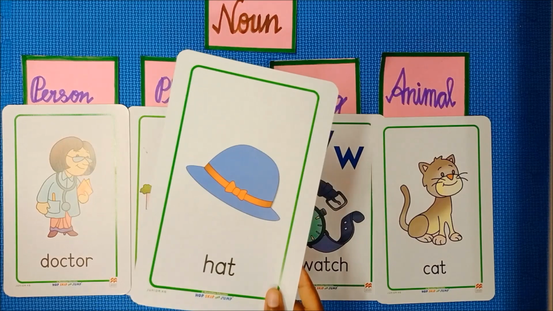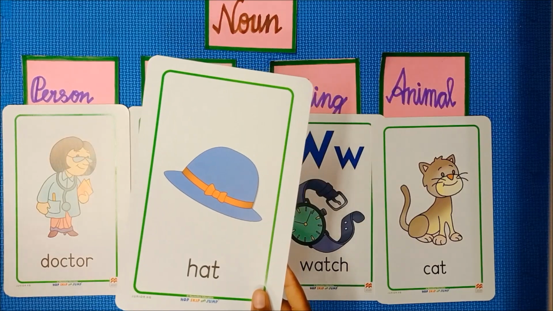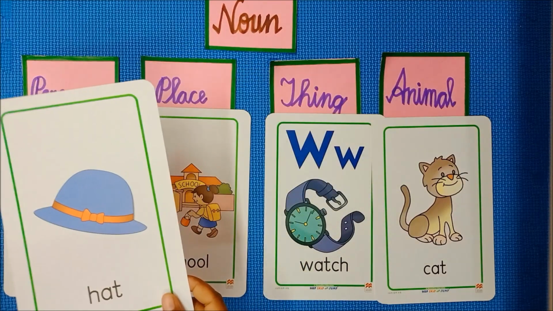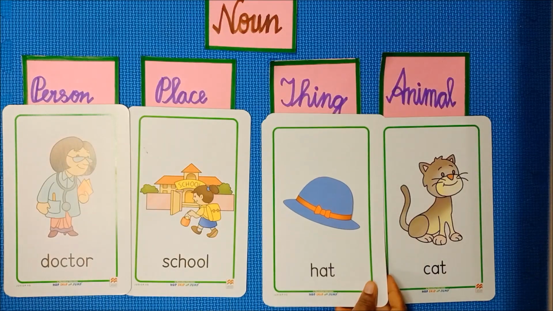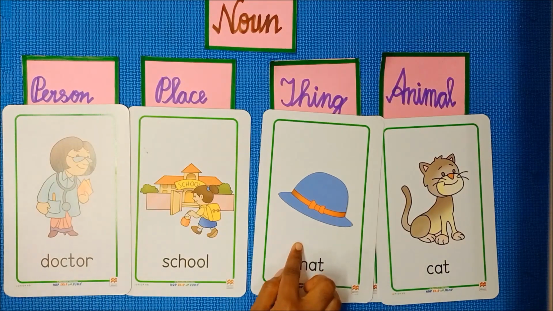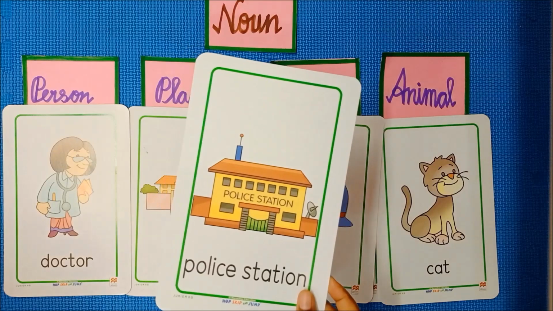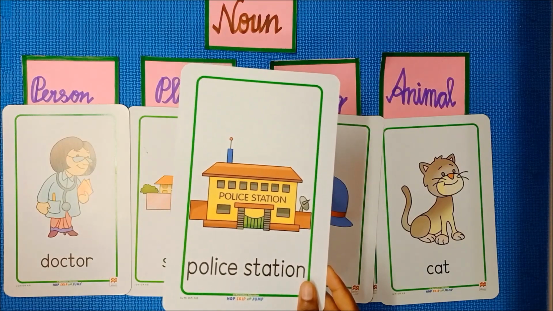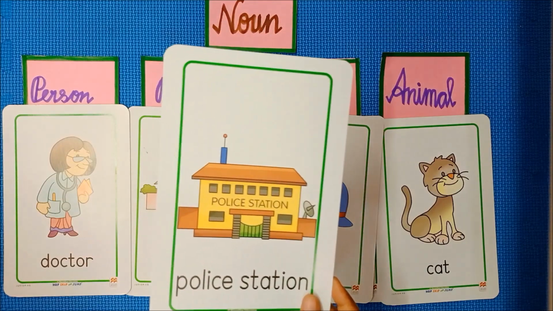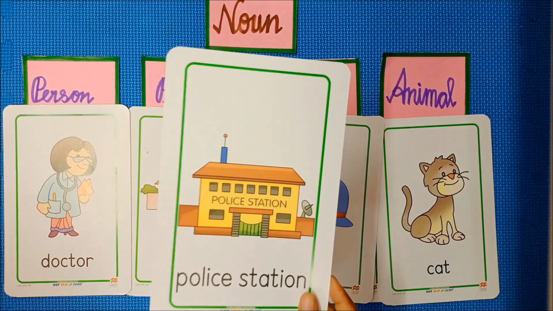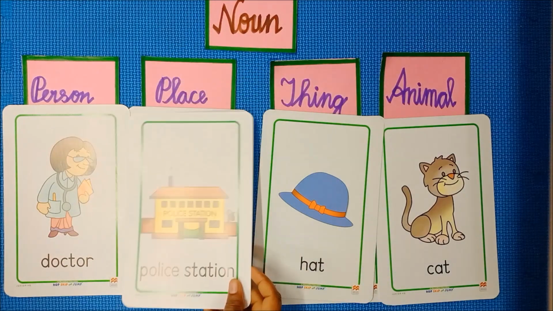Now look at the another picture. What is it? It is a hat. So I am going to place this in the category of thing. So it is a thing. Next one. What is it? It is a police station. So it is a place. So this card will come in the category of place.